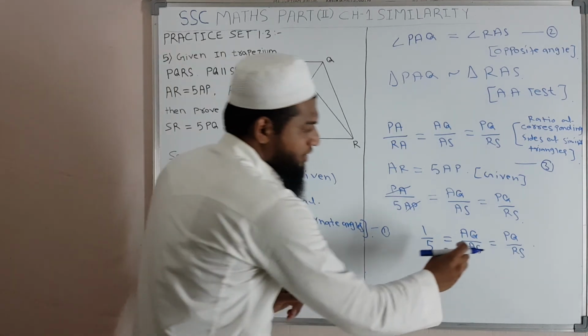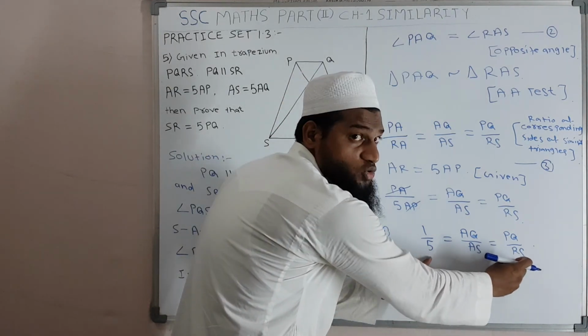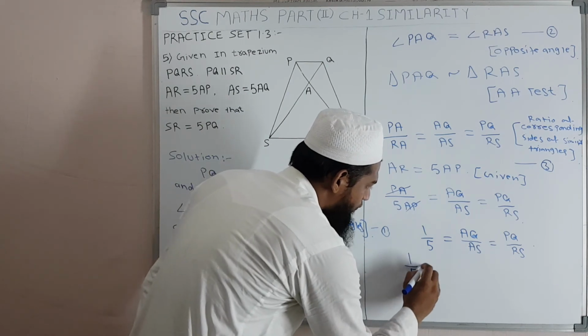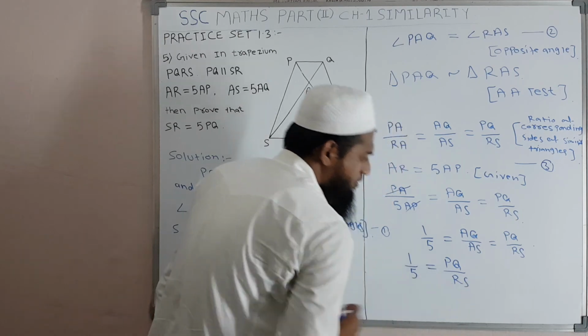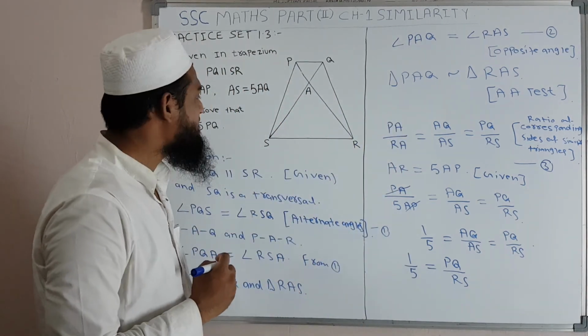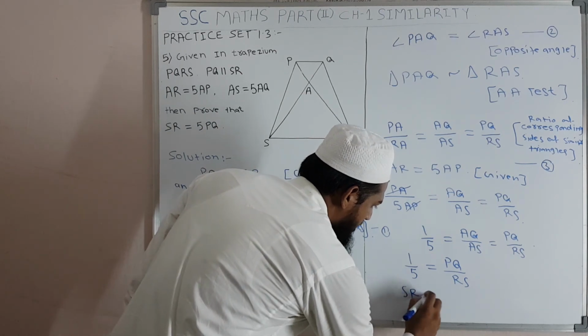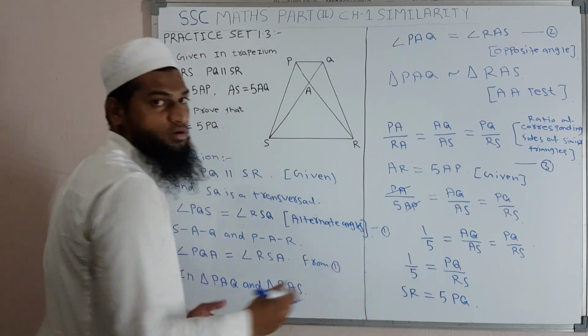So AQ upon AS is unwanted, so we can take the ratio of these two from this equation. So we will take 1 upon 5 is equals to PQ upon RS. Then after cross multiplication, what we are getting? SR is equals to 5 PQ. Okay, hence proved, which we have to prove.